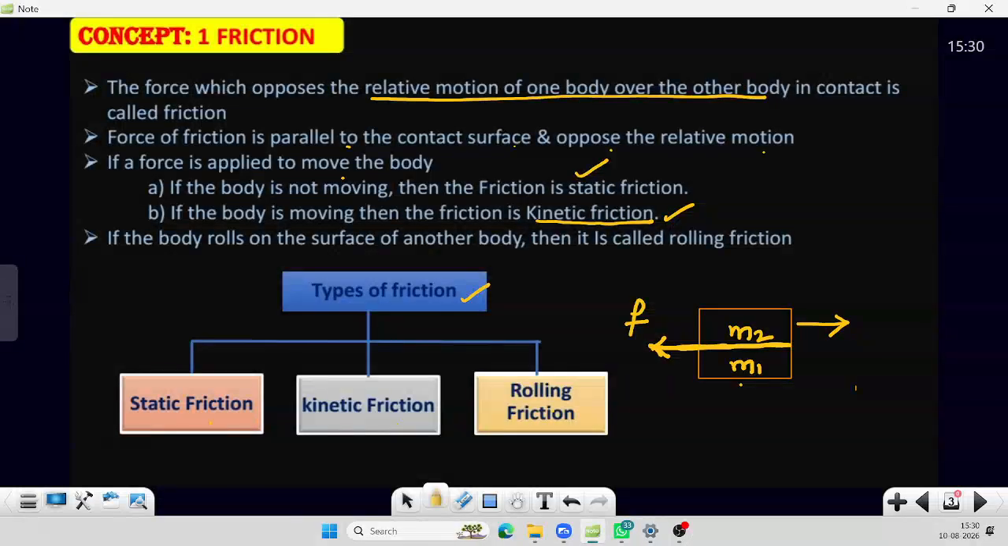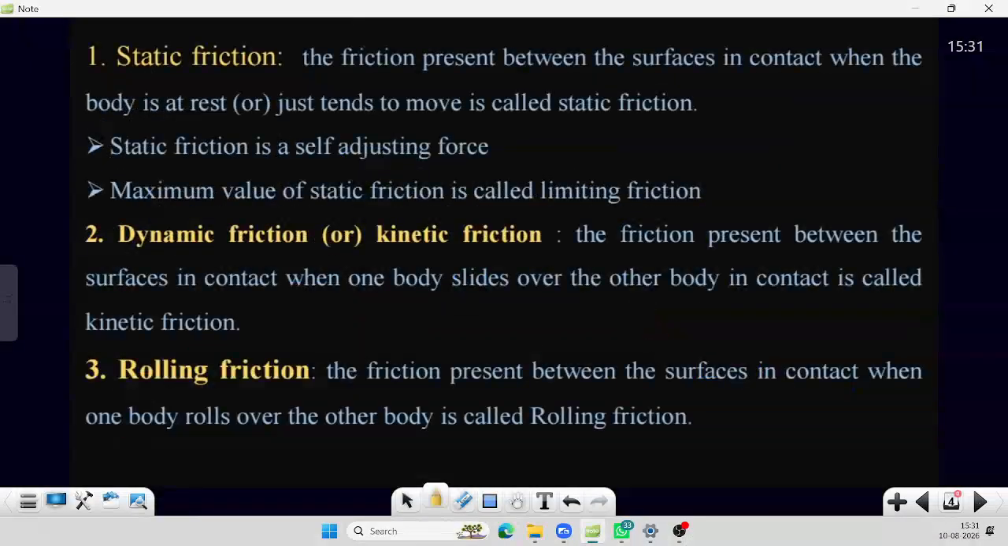Static friction means when the body is at rest. Kinetic friction is also called dynamic friction; when the body is in motion, we have kinetic friction. And if the body is a rotating body, like a wheel, it has rolling friction. Now, what is static friction? It is the friction present between two surfaces in contact when the body is at rest or just about to move.